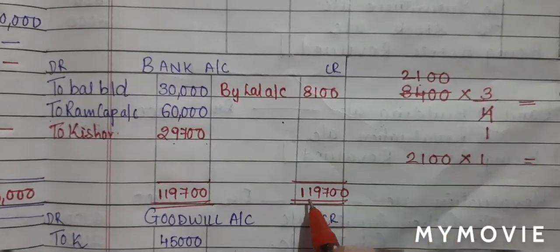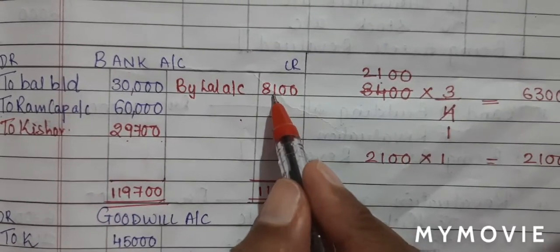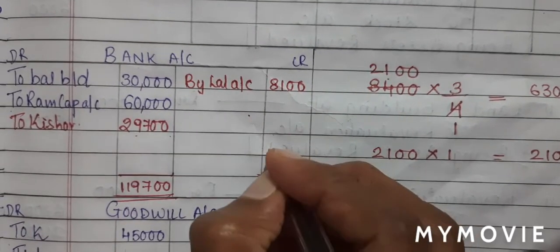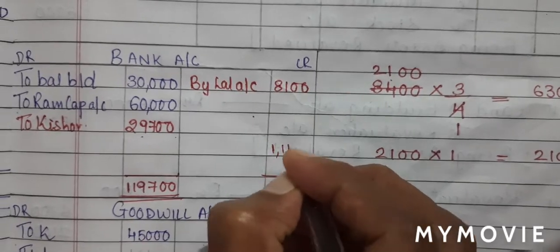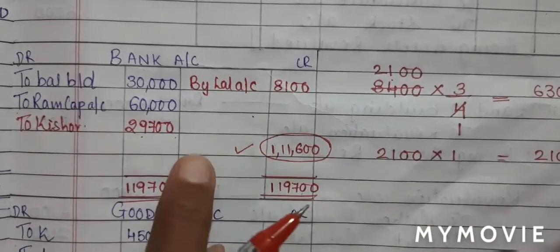From 1,19,700, I'll minus 8,100. So I'll get a balance of 1,11,600. Now this is on the credit side.